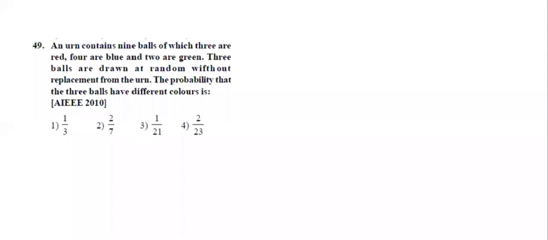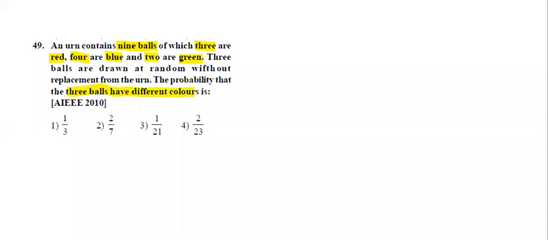An urn containing 9 balls, of which 3 are red, 4 are blue, 2 are green. 3 balls are drawn at random without replacement from the urn. Without replacement. The probability that the 3 balls have different colors.